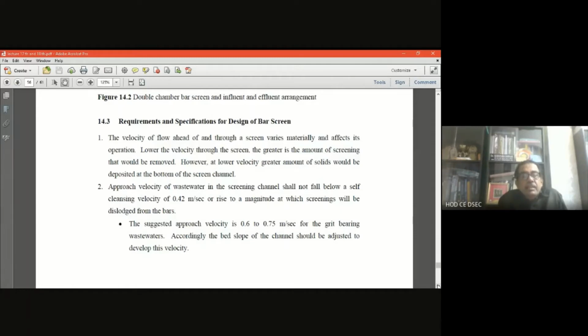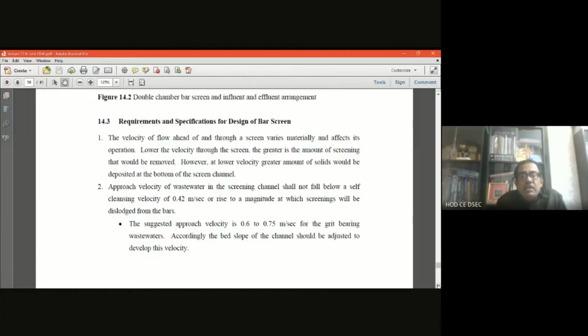What are they? The velocity of flow ahead of the screen varies materially and it affects operation. With lower velocity, a greater amount of solids would be deposited at the bottom of the channel.